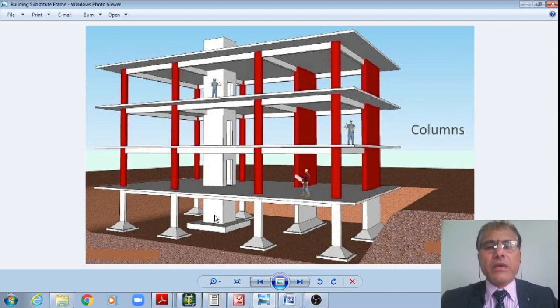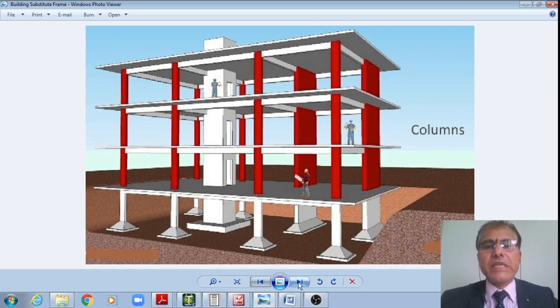This is what I am showing here. This is a basement floor, right? And this is the ground floor, right? This is the first floor, this is the second floor, right? Therefore, now we'll say this as the ground floor roof, this is the first floor, this is the second floor, this is the terrace floor roof, right? Therefore, this is how 1, 2, 3, 4 slabs are there, or it is a G+3 storied building, right?